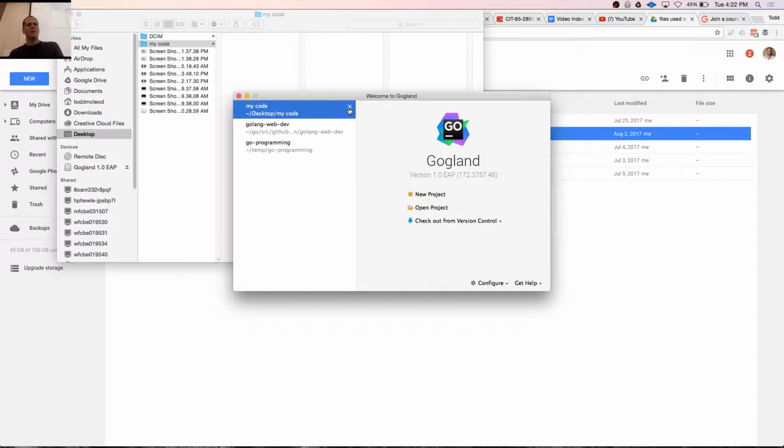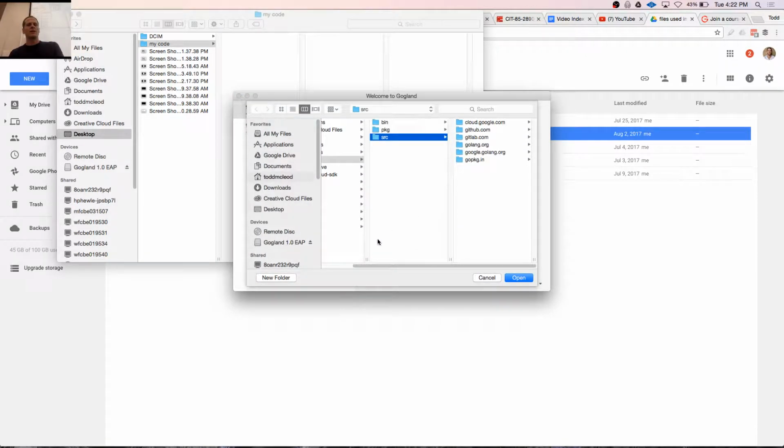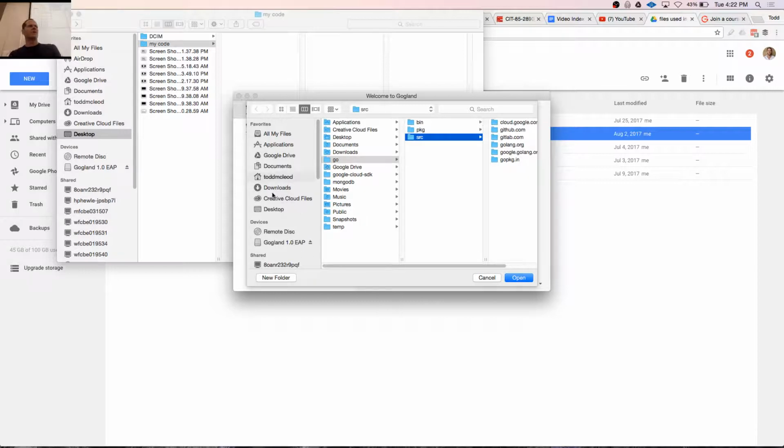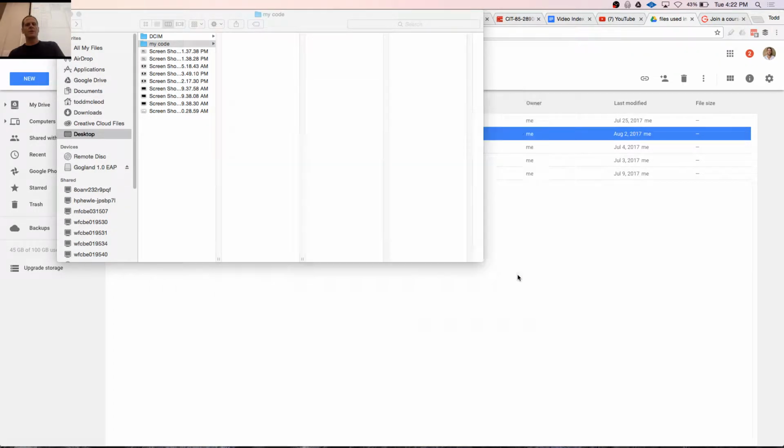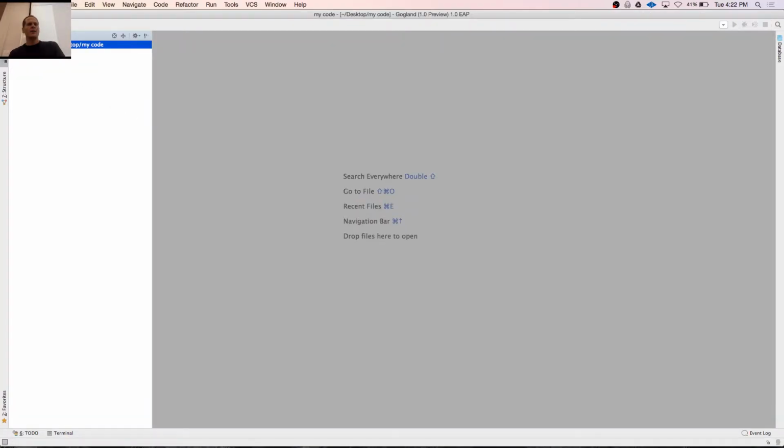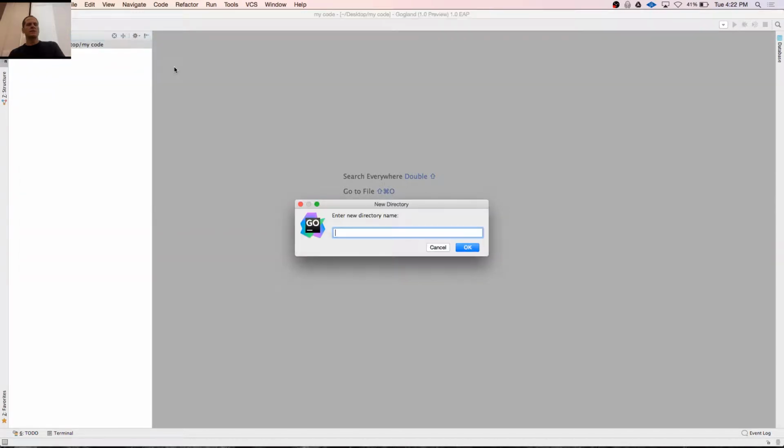And then I went in here to Gogland. I said, Open Project. In WebStorm, it's very similar. You open a project, but I basically need to go find that folder. So I select that folder, hit Open. Now I don't have anything in there, but I could create new directories in there.